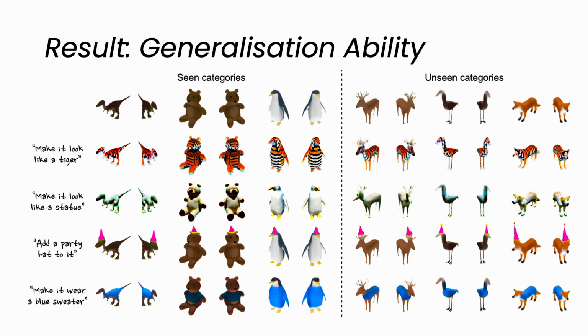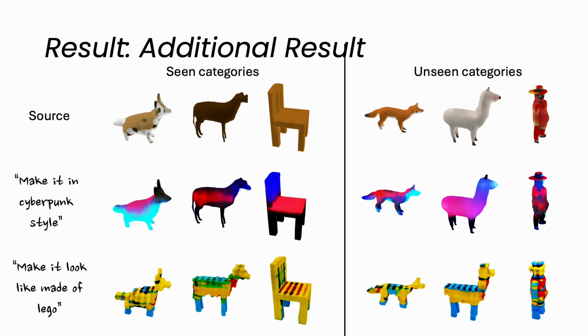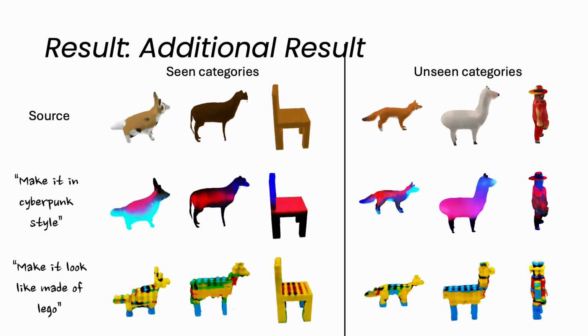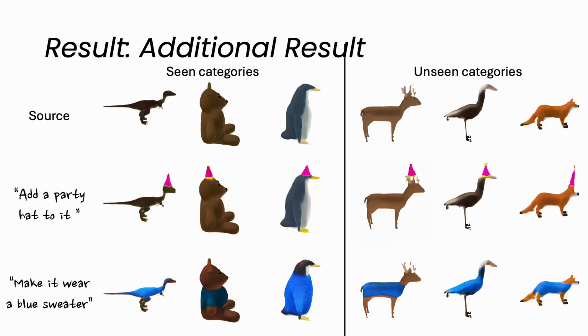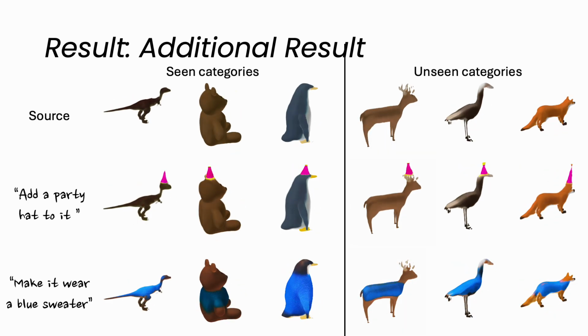In addition, we show that SHAP-EDITOR has great generalization ability. Even on unseen categories such as fox and deer, we can still apply these editings. Here are some visualizations of global editing. We also show some results on local editing as well.